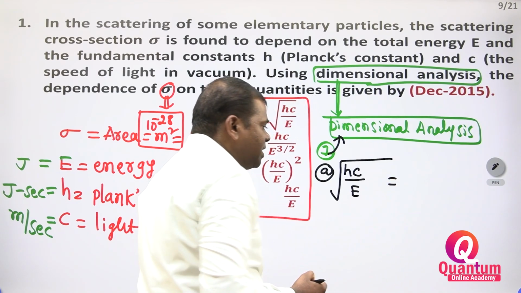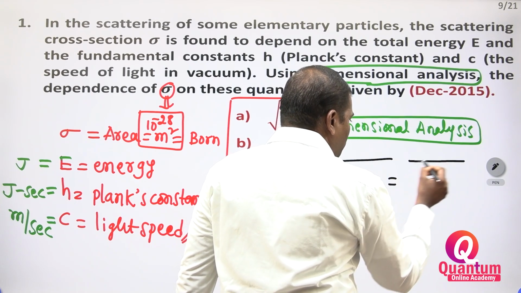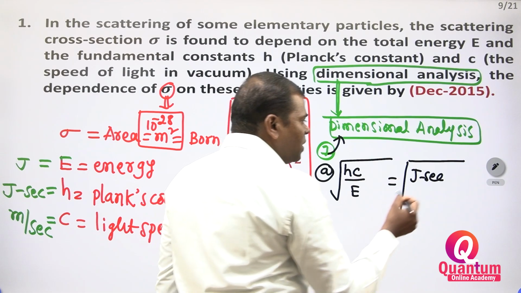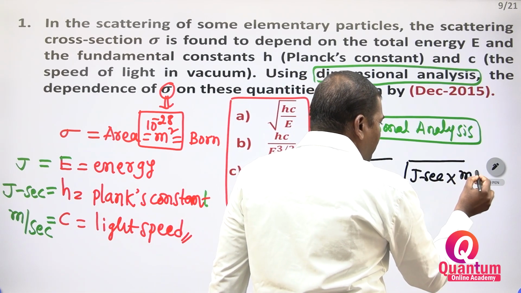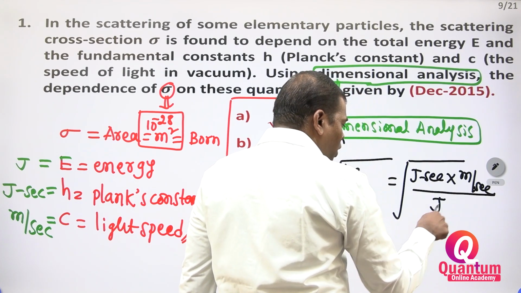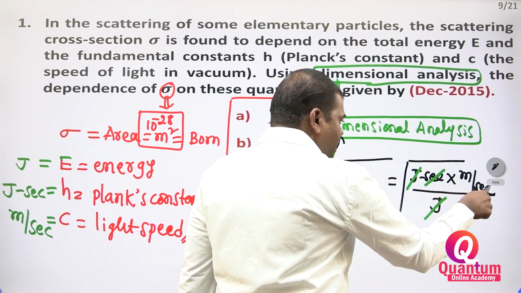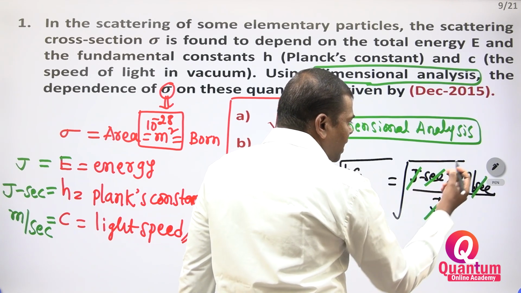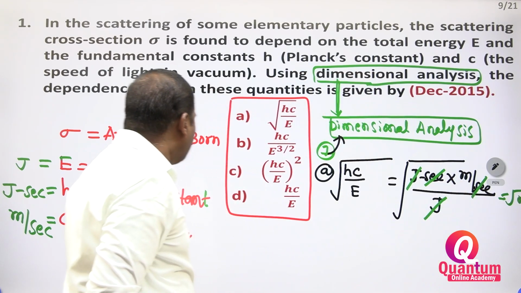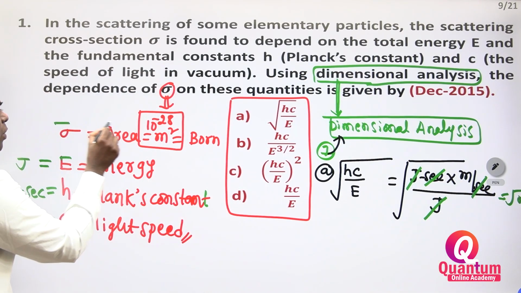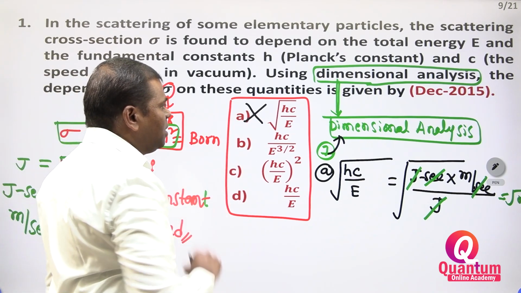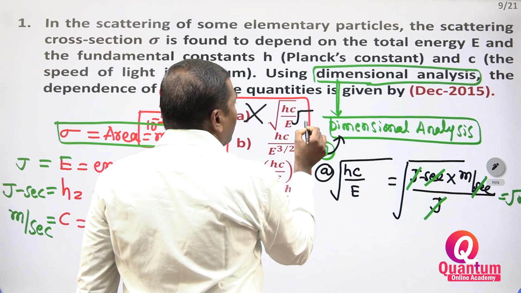Now you have to substitute. What is the unit of h? Joule second. What is the unit of c? Meter per second. What is the unit of energy? Joule. Joule gets cancelled, second gets cancelled, right? The rest you have to write is root m. But what is our cross-sectional area unit? Meter square. So option A is wrong. We are getting root m.